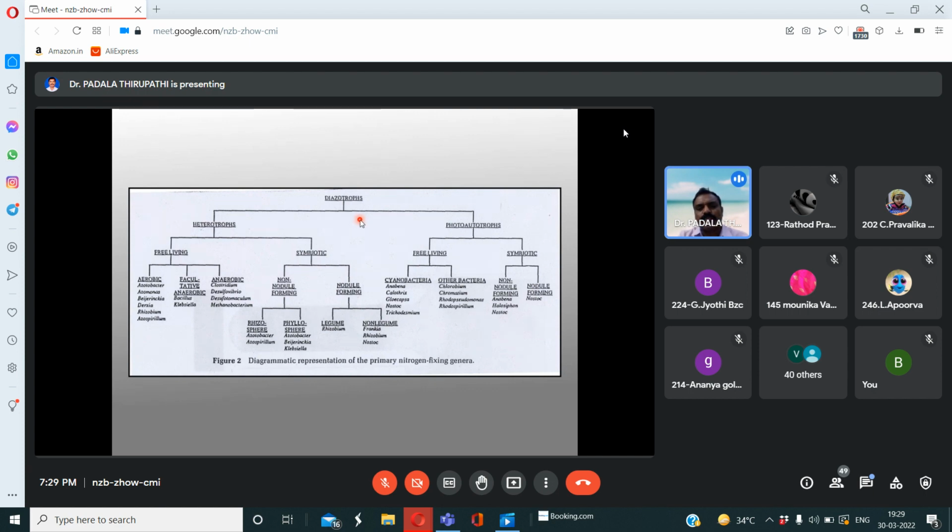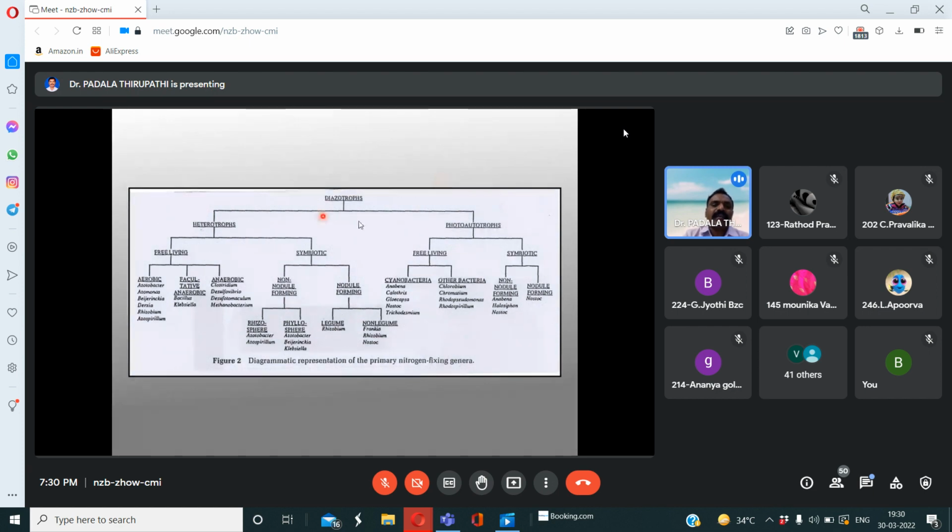Diazotrophy. Di means two. Azo means nitrogen. Trophy means living organisms. So living organisms like bacteria, cyanobacteria, or some of the algal members, are involved in the fixation of nitrogen from the atmosphere. That entire process we can call diazotrophy. This diazotrophy was first clearly explained by Gastafson. Who discovered it? Gastafson.